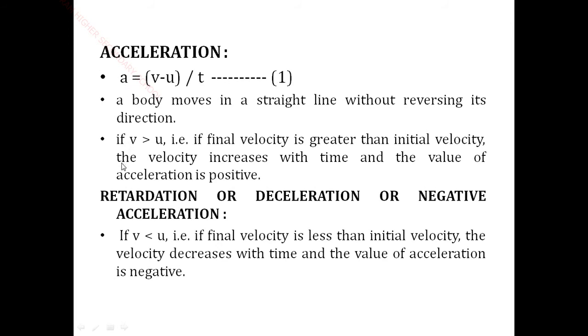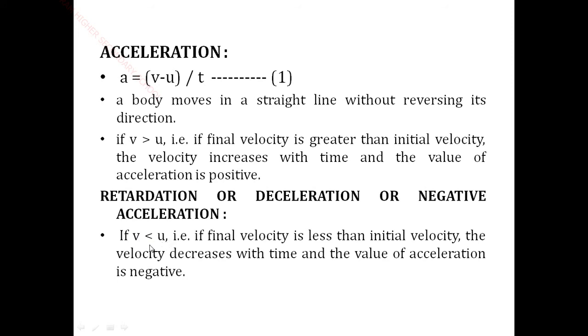Okay, next is retardation or deceleration or negative acceleration. What do you mean by retardation, deceleration? That means a is a negative value. A is a positive value is acceleration, a is a negative value is a deceleration or a retardation or negative acceleration. The condition is if v is less than u, that means v is a final velocity, u is the initial velocity, so final velocity is less than the initial velocity.